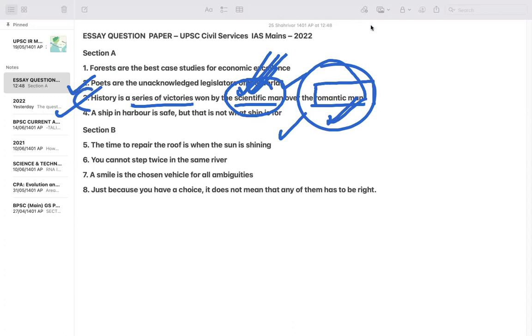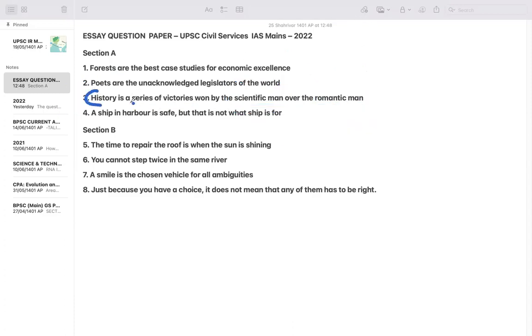So this is a very interesting one. They have chosen "History is a series of victories won by scientific man." So a series of victories is what? Before victory also you will have to innovate a lot, strategize a lot, plan a lot. So many things are there.